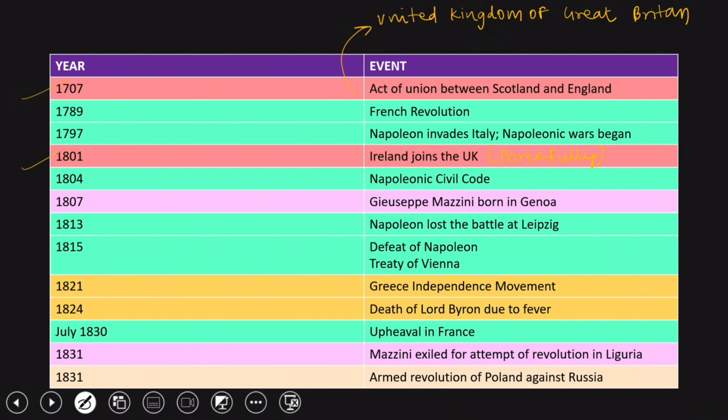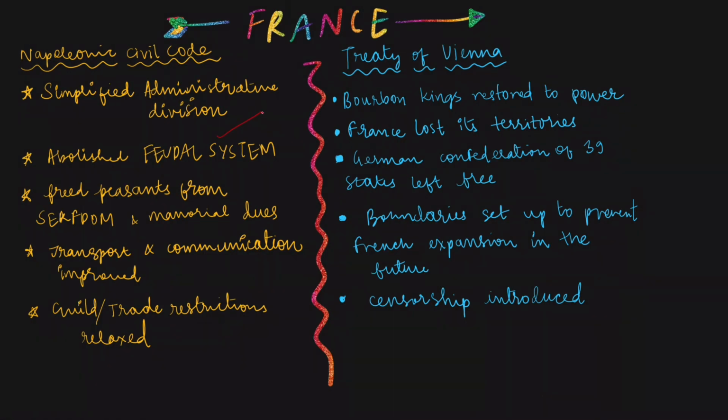In 1789, as we studied in grade 9, was the French Revolution, the first clear expression of nationalism. In 1804, a long time later, the Napoleonic Civil Code was introduced, which simplified administrative divisions and abolished the feudal system, which is basically landholders providing land to tenants in exchange of loyalty and services, a highly exploitative practice. It freed peasants from serfdom and manorial dues. Serfdom is slavery, where the tenant is bound to the landholder. It improved transport and communications, and also guild and trade restrictions were relaxed.